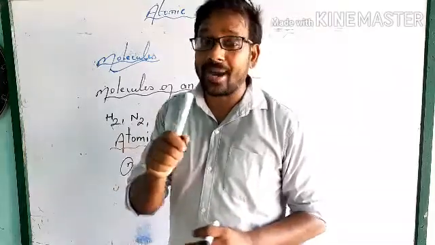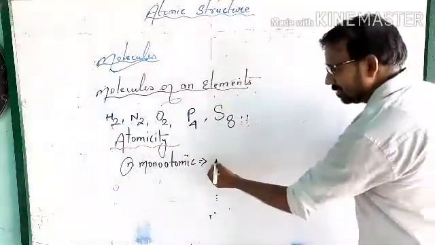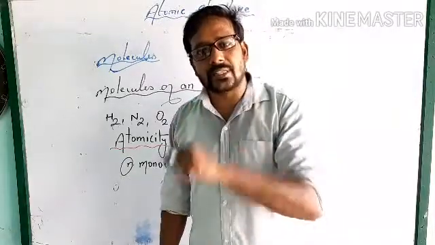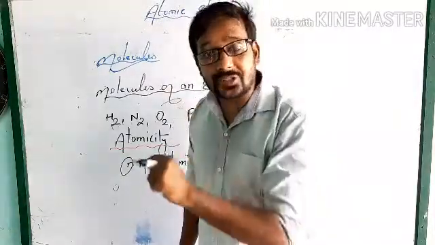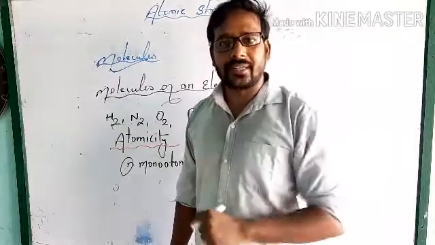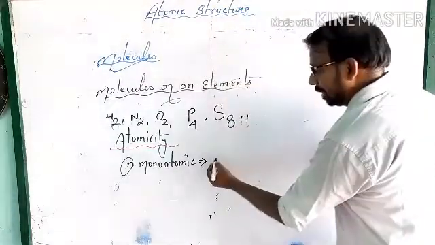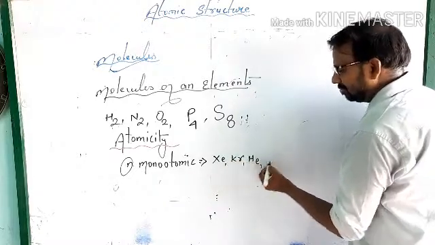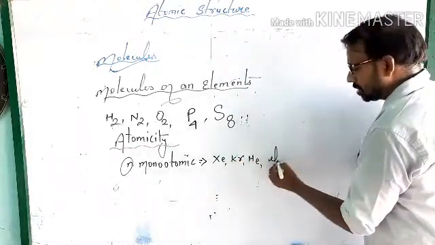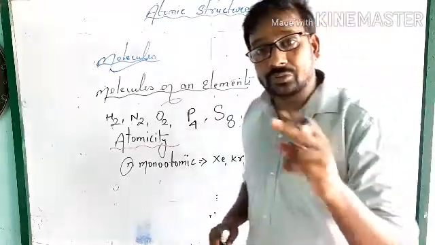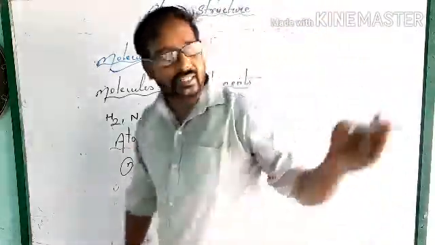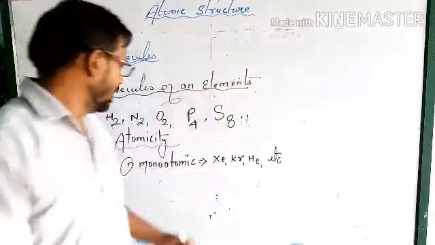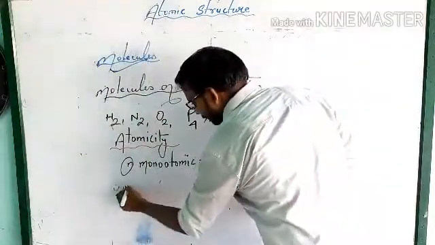These are called monoatomic. The atoms present in an elemental or alone state are called monoatomic. Examples are Xe, Kr, helium, etc. There are lots of examples, and I have already given them to you. You can write the definition of monoatomic in your copy.